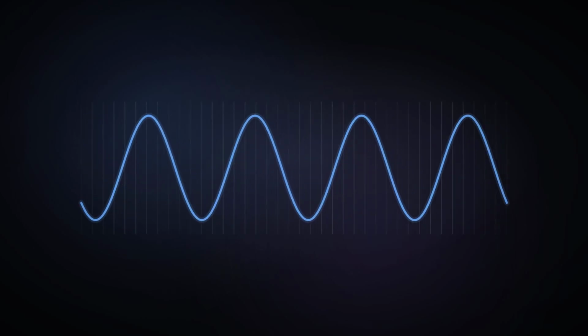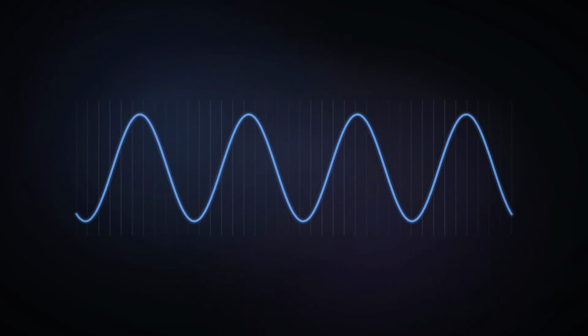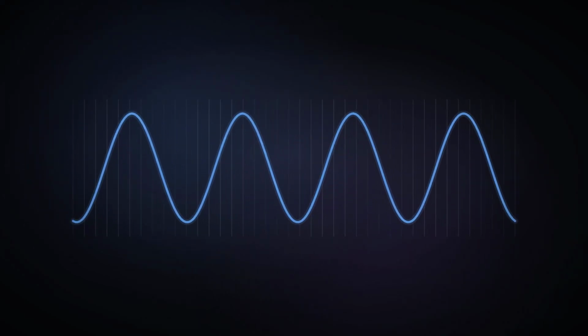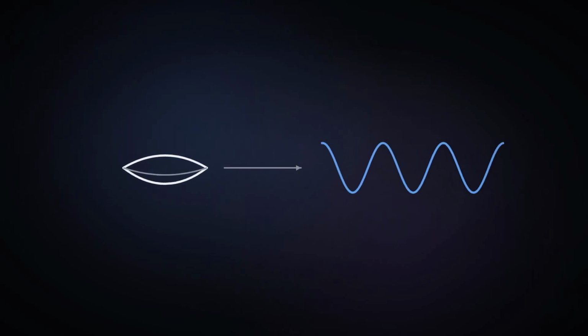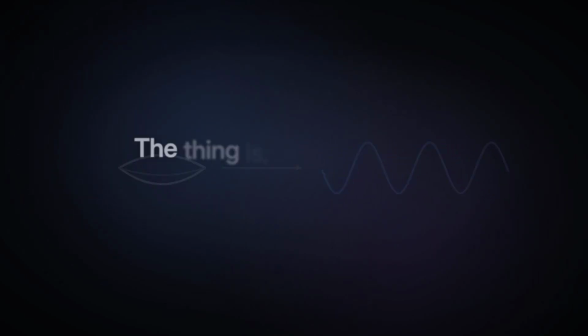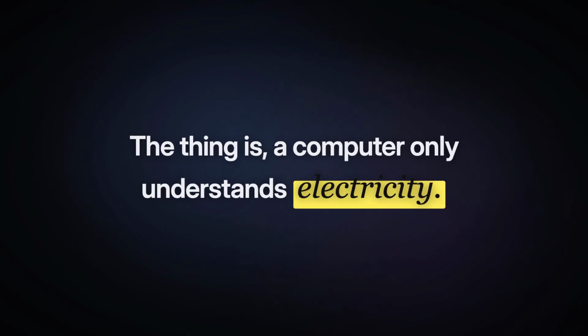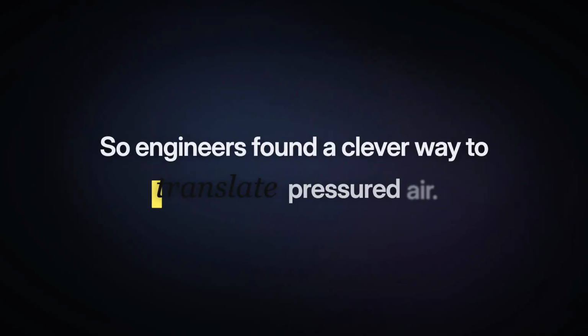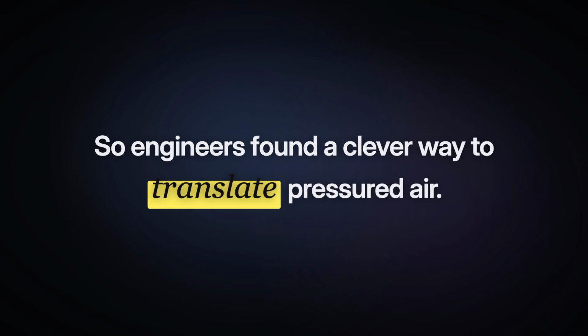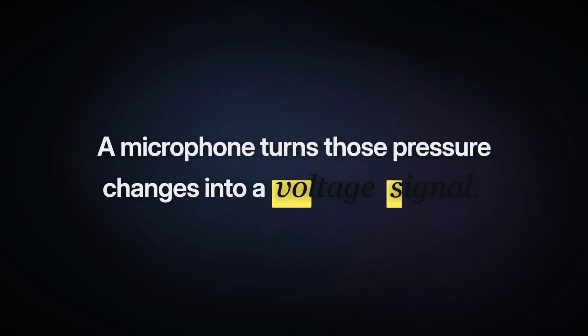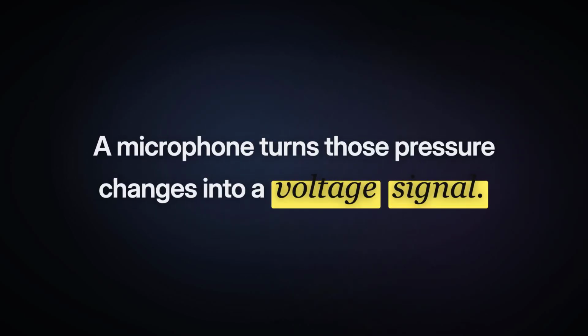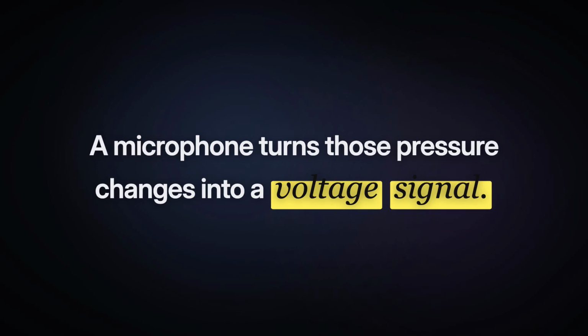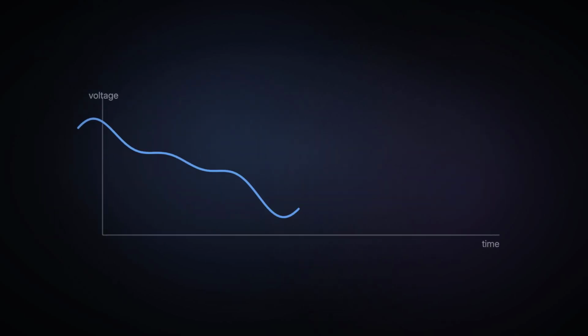Sound is a pressure wave. That means that air is compressed and rarefied over time. When speaking, for example, this is done by your vocal cords and your mouth. The thing is, a computer only understands electricity, so engineers found a clever way to translate pressured air. A microphone converts these pressure variations into a continuous analog voltage signal, so we end up with this voltage versus